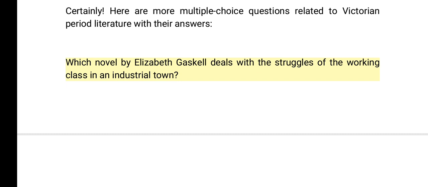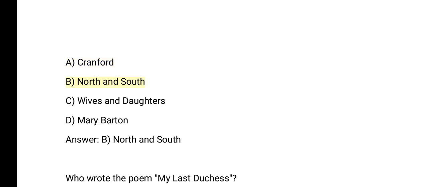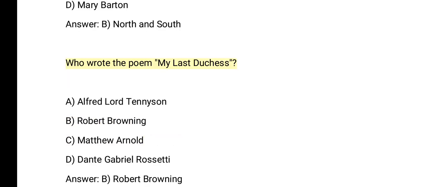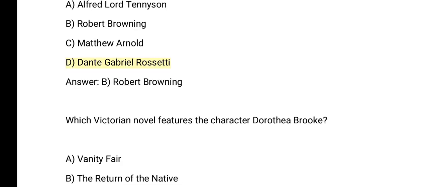Which novel by Elizabeth Gaskell deals with the struggles of the working class in an industrial town? A. Cranford. B. North and South. C. Wives and Daughters. D. Mary Barton. Answer: B. North and South. Who wrote the poem, My Last Duchess? A. Alfred Lord Tennyson. B. Robert Browning. C. Matthew Arnold. D. Dante Gabriel Rossetti. Answer: B.